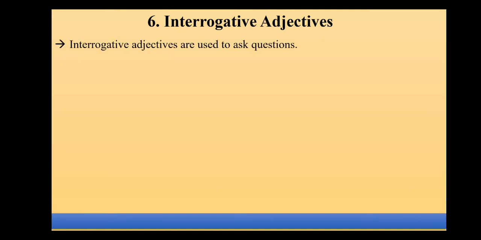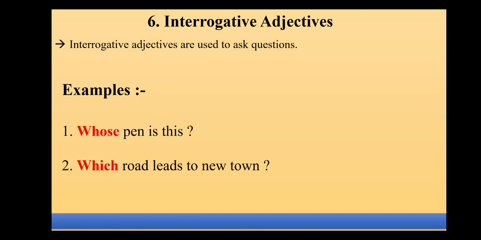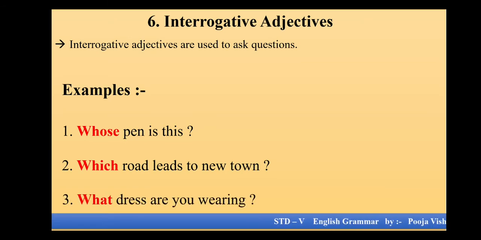Now we'll go to the next type. The next type is interrogative. Whenever you hear the word interrogative, children, remember that it means to ask a question. So interrogative adjectives also mean the same: when we are going to ask any question, we use interrogative adjectives. Like, whose pen is this? Which road leads to the new town? What dress are you wearing? So words like whose, which, what are considered my interrogative adjectives.